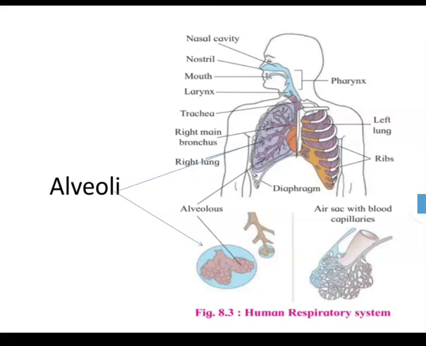These have a highly elastic wall made up of a single layer of squamous epithelium resting on a basement membrane of connective tissue. There are about 700 million alveoli in the lungs, and they provide surface area for exchange of gases. These are the parts of the human respiratory system.